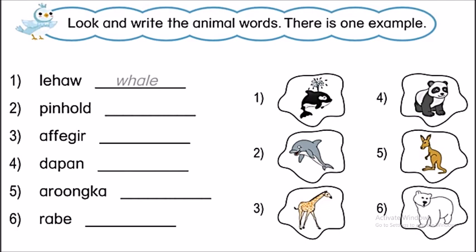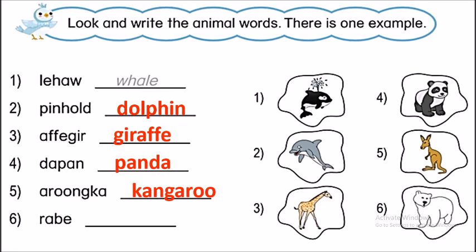Okay, now we go back. Number 2, dolphin. Number 3, giraffe. Number 4, panda. Number 5, kangaroo. Number 6, bear. Are you correct? Very good. Now we move to exercise 2.